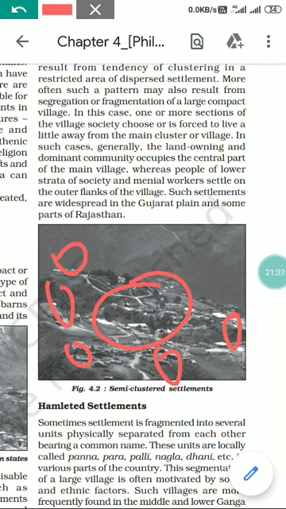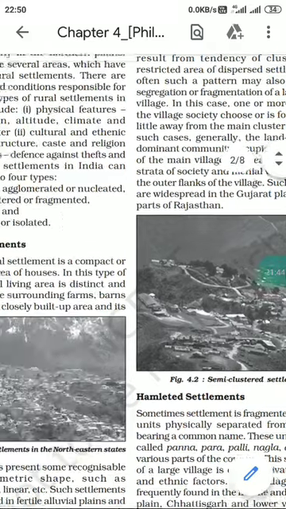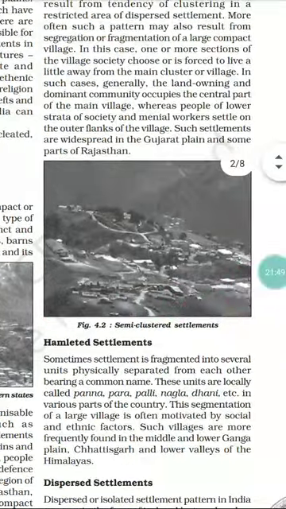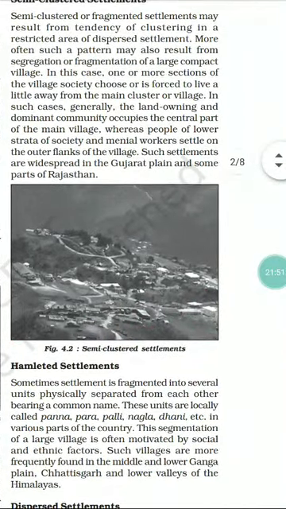Such settlements are widespread in Gujarat plains and some parts of Rajasthan. In the highly densely populated areas of India, that is the northern plain and some part of the northeast, cluster settlement is there, and in some parts of Gujarat and Rajasthan which are not that densely populated, we will find semi-cluster type of settlement.